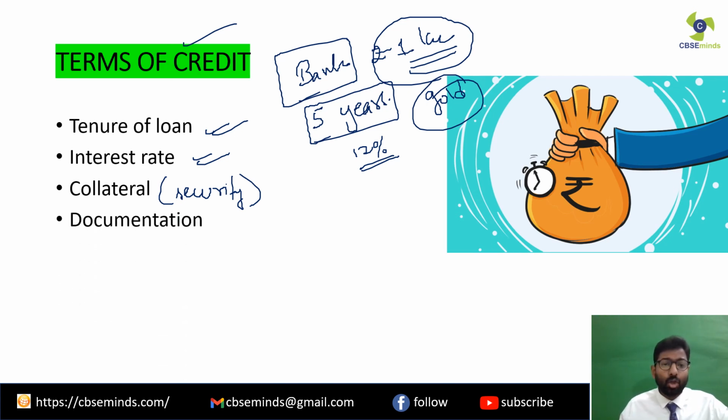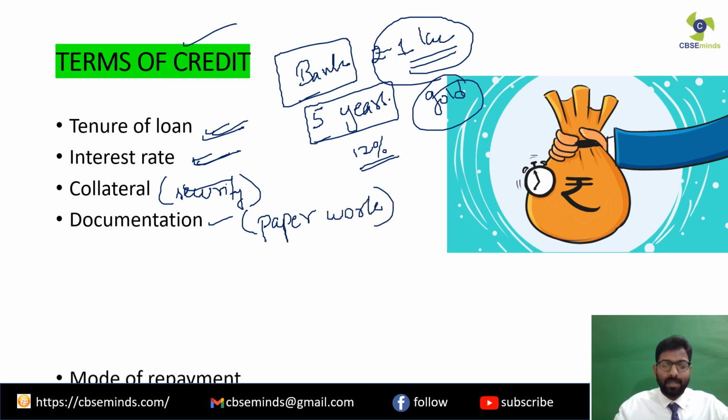Next is documentation. Clear? So all the terms of credit like tenure of loan, the interest rate, the collateral, everything will be written on proper papers. The proper documentation will be done. That is called as the documentation, or we can simply say the paperwork. Clear? Paperwork means the documentation.